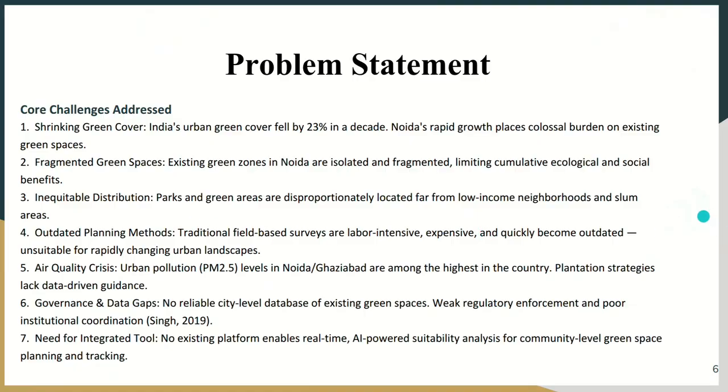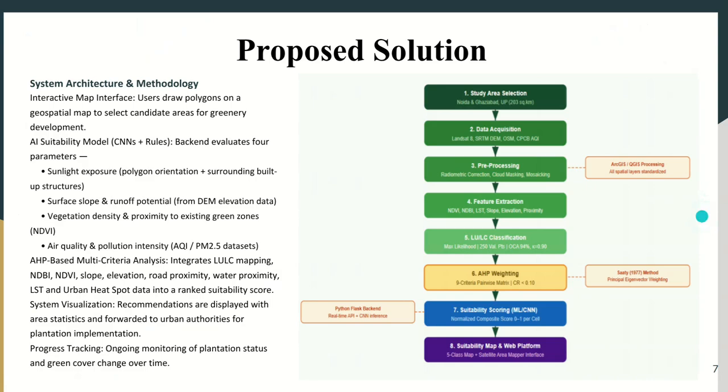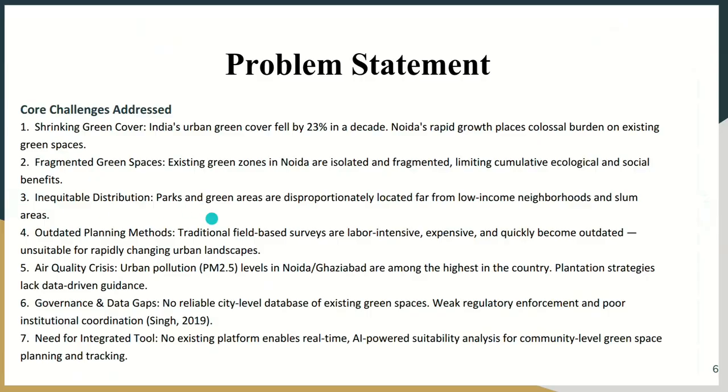It genuinely requires good governance and filling of data gaps, and it needs integration of smart tools which can monitor and predict the outcomes, so that we can move towards AI powered suitability analysis for community level green space planning and tracking. And this will contribute to the growth of the cities in all terms.